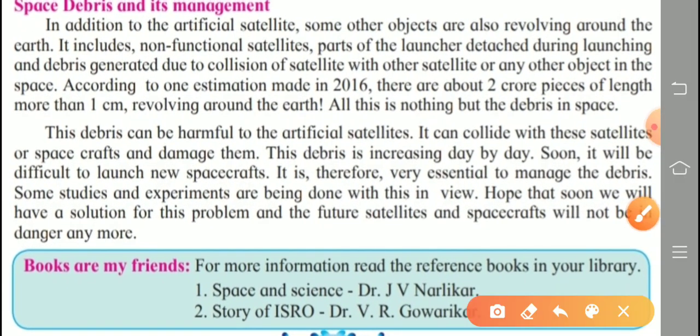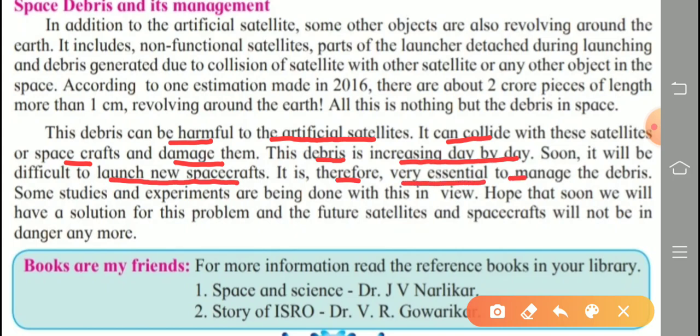Last paragraph. This debris can be harmful to the artificial satellites. It can collide with these satellites or spacecrafts and damage them. This debris is increasing day by day. Soon, it will be difficult to launch new spacecrafts, and therefore, it is very essential to manage this space debris.